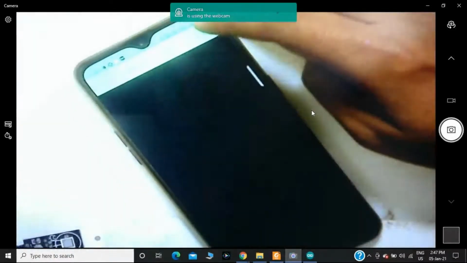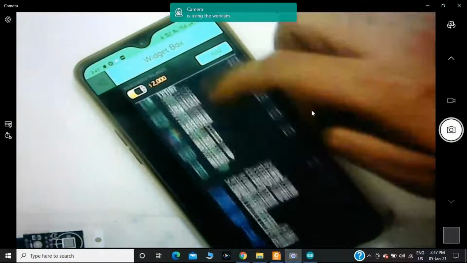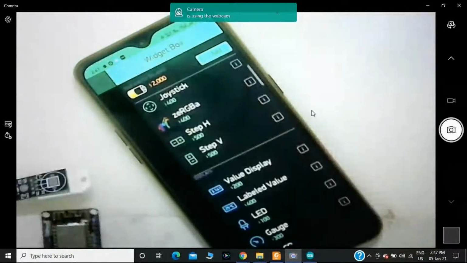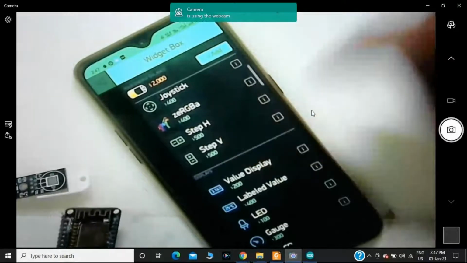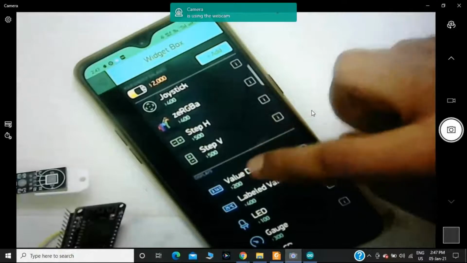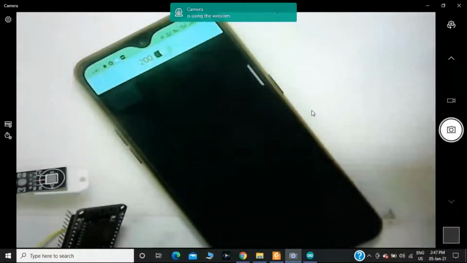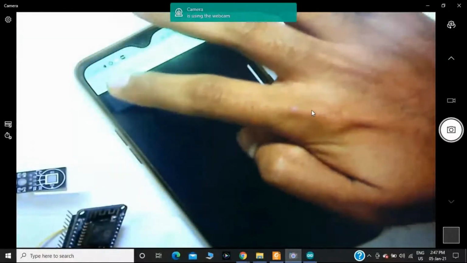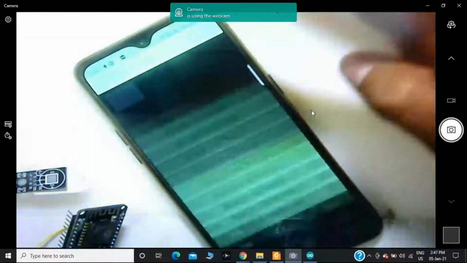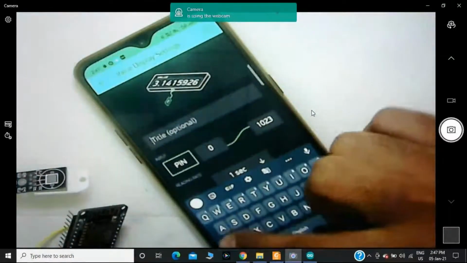Okay, first, as you know, in the Blynk app, all these widgets are available. In my case, I want to display two values: one is the temperature value, another one is the humidity value. First, I'm clicking on the value display widget. Then I'm clicking on this particular button, and I should represent the parameter temperature.